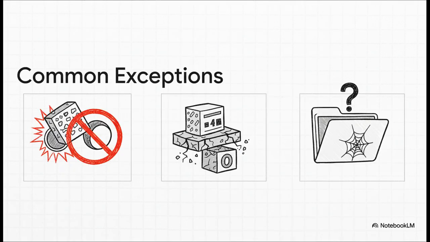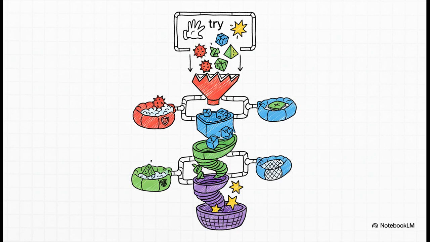And these are some of the usual suspects you'll run into. There's ValueError. That's when you get the wrong type of data, like text when you wanted a number. We've already met our old friend ZeroDivisionError. And, well, FileNotFoundError is pretty self-explanatory. Each one is a specific signal for a very specific problem. And here's where things get really, really cool. You can stack them. You can have one try block and then follow it up with except ValueError, then except FileNotFoundError, and on and on. You're literally building a sophisticated custom response system for every single thing that could go wrong.